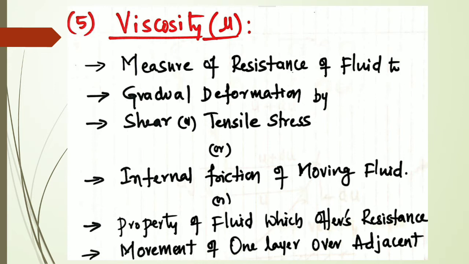It measures how far the fluid will resist. For example, we use oils in the engines of our bikes. When we go for servicing, the oil is changed. Why? While the bike is running, the components, linkages, and engine get heated because friction will be more. When friction is more, the heat generated will be more.